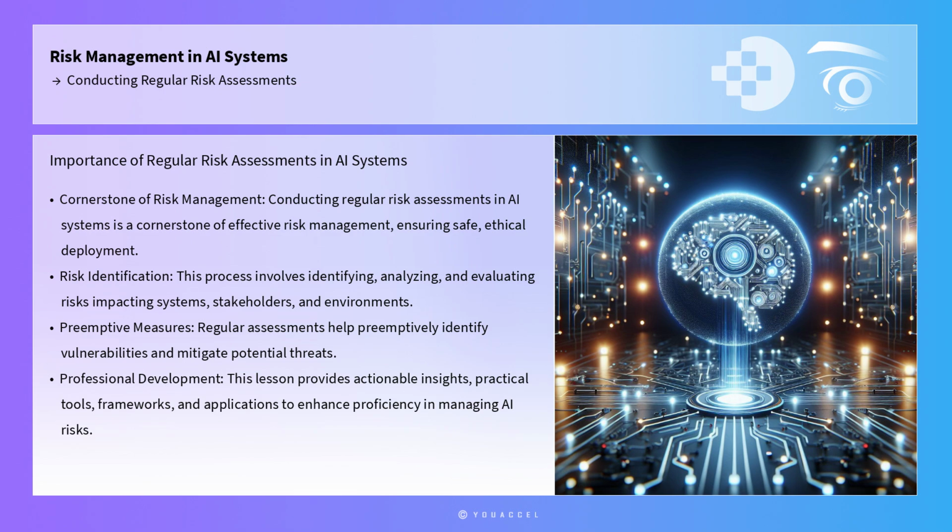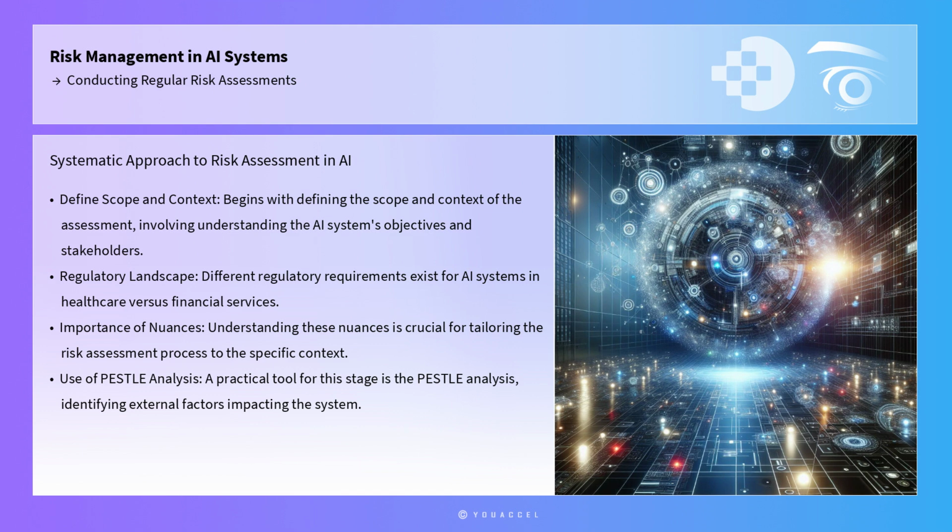Regular risk assessments are critical for maintaining the integrity of AI systems, as they help preemptively identify vulnerabilities and mitigate potential threats. This lesson provides actionable insights, practical tools, frameworks, and step-by-step applications for professionals seeking to enhance their proficiency in this area. A systematic approach to risk assessment in AI systems begins with defining the scope and context of the assessment. This involves understanding the AI system's objectives, the stakeholders involved, and the regulatory landscape.